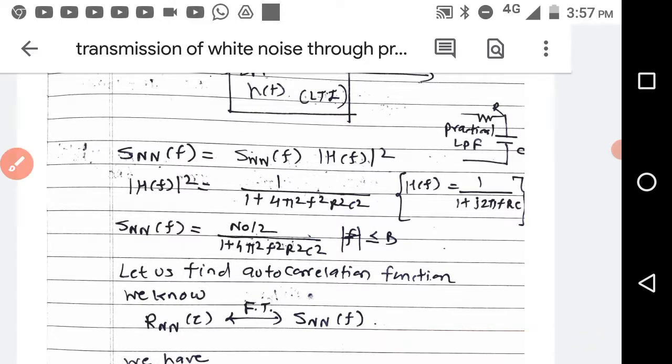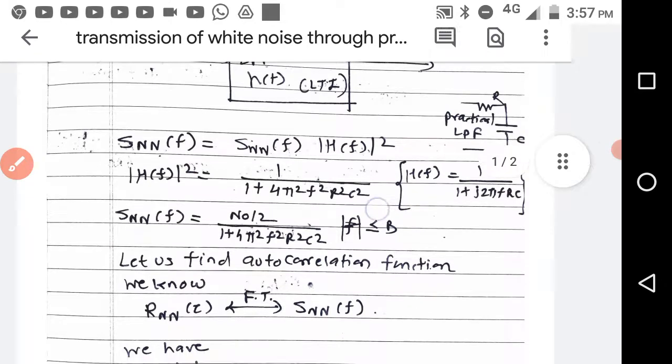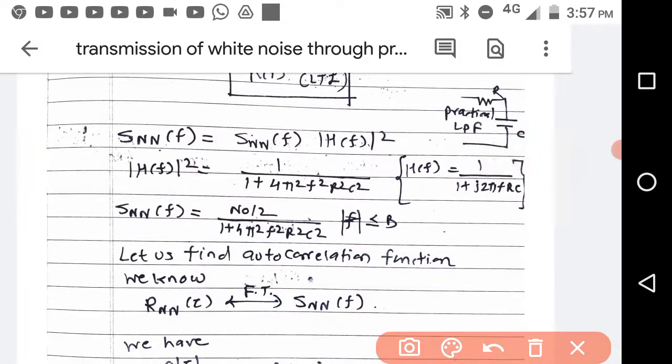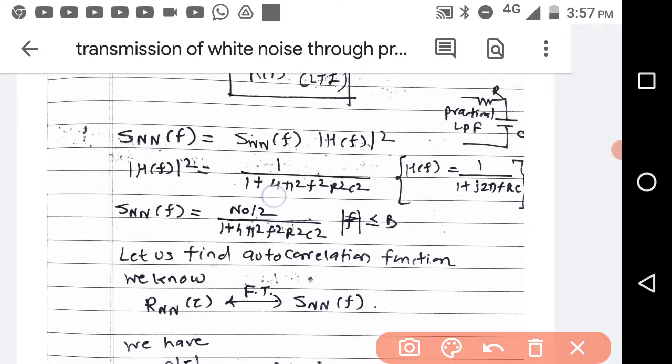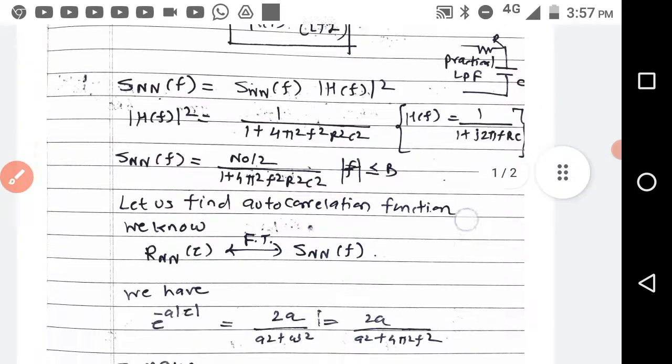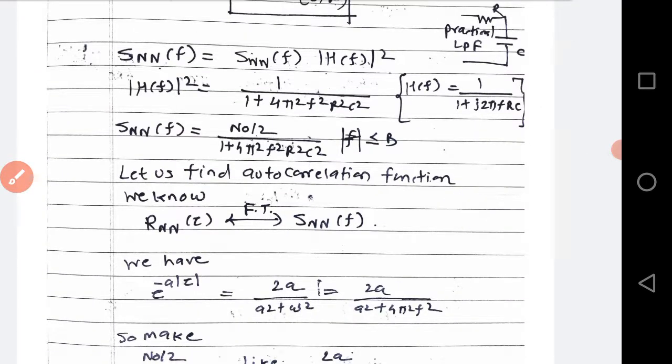Now this H(f) is limited for the band between the frequencies minus B to B. How this comes is already covered in previous videos, and S_W(f) equal to N0 by 2 is also covered in the previous video, so you can check those videos also.